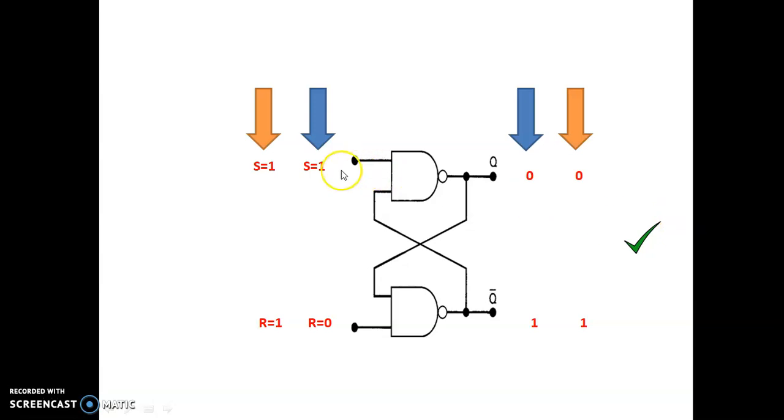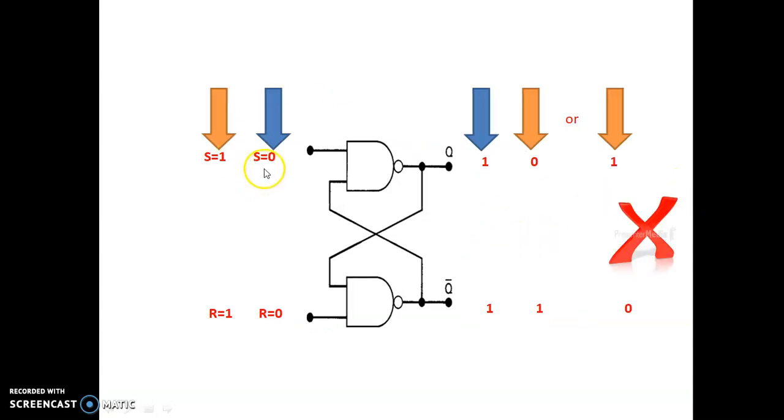Next S equal to 1, R equal to 0. Any one input is low, so the output is high in the NAND gate. Next apply S equal to 1, R equal to 1, and it stores the same previous value. Next S equal to 0, R equal to 0: any one input is low, output is high. Here also high, no problem.